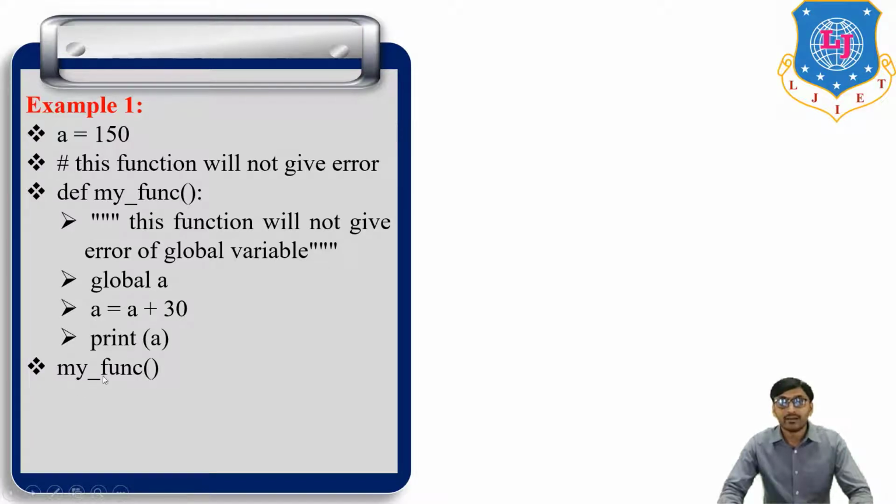Now my_function means the function call. Then, with the help function, help and in the parentheses my_function.